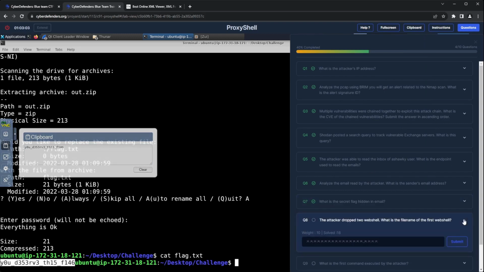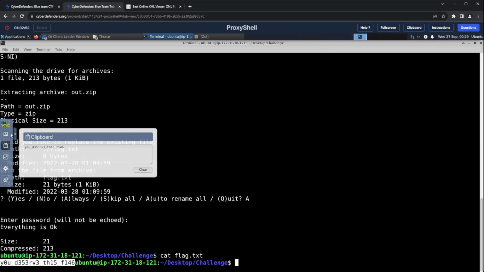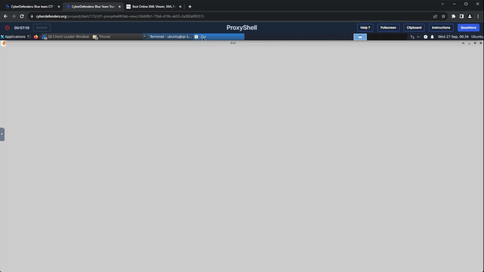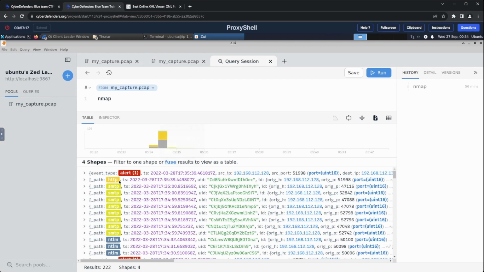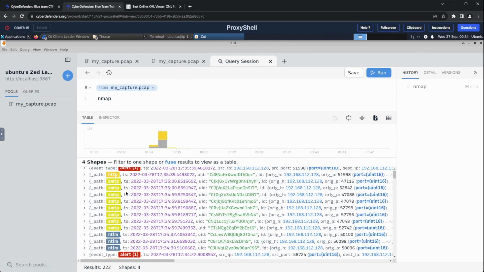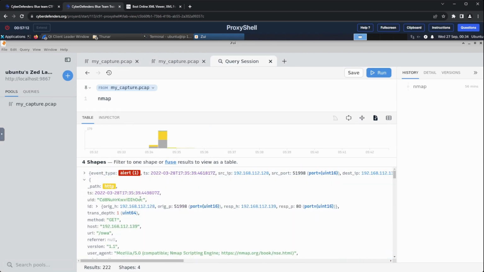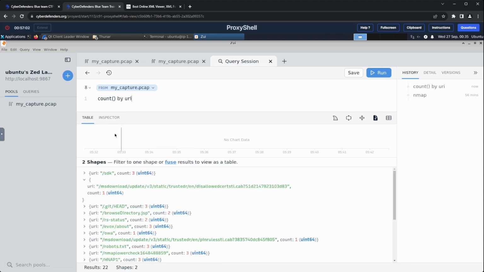Question 8 says, the attacker dropped two web shells. What is the file name of the first web shell? To solve this question, I thought it would make more sense to use Zui to explore the requests for any web shells. So I launched it and noticed that every HTTP request had a URI field. So I just used the count function on this field to view all the different URIs in our PCAP file. There were only 22 unique results, and none of them had anything to do with the web shell.